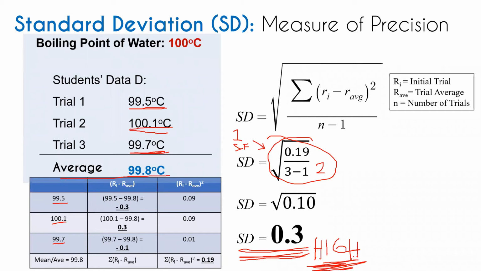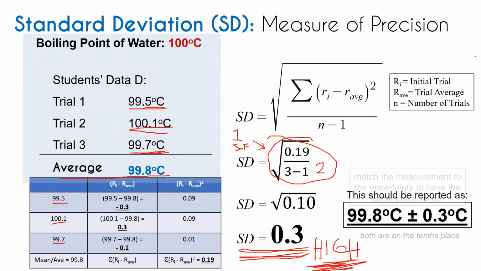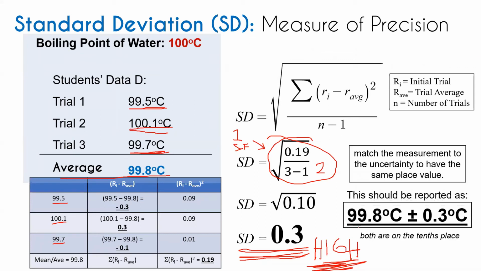But sir, how can we report our measurement? Report your measurement as the average, which is 99.8 degrees Celsius, plus or minus the standard deviation, which is 0.3 degrees Celsius.